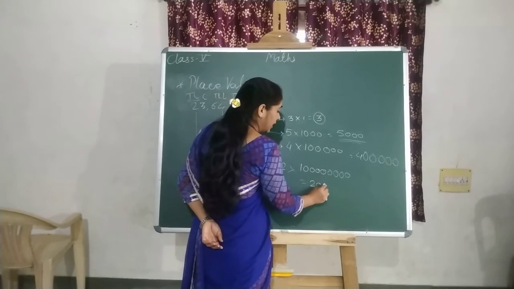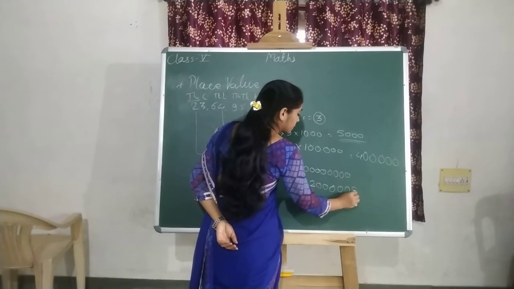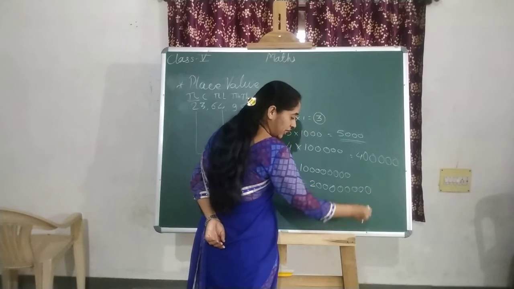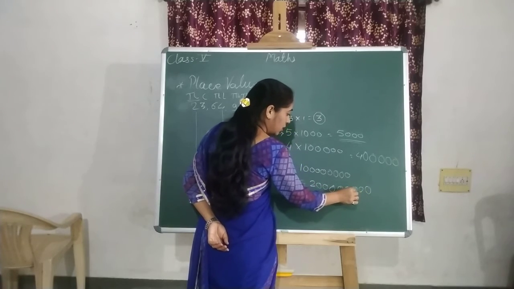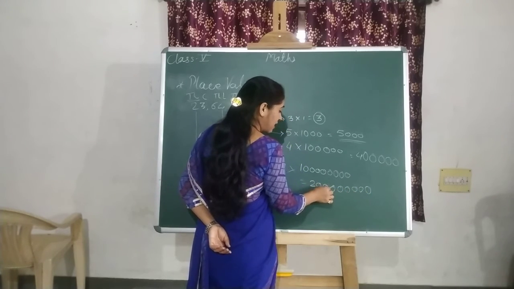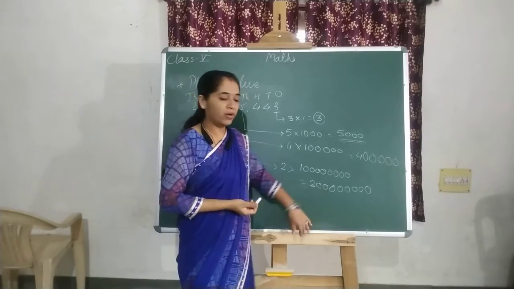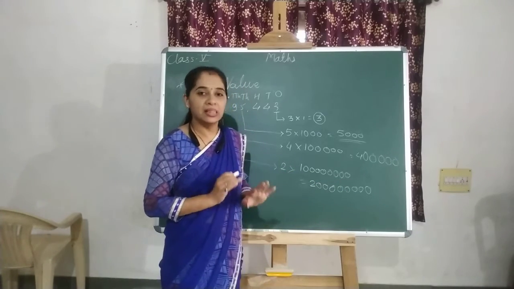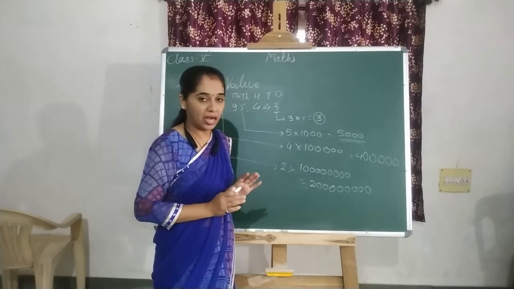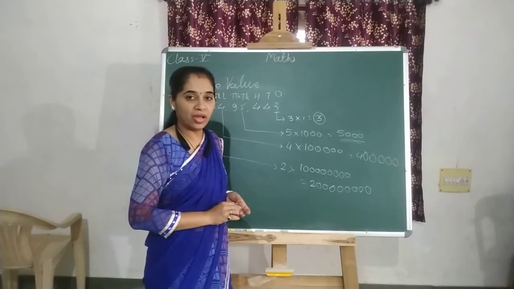So there will be 8 zeros. Count again: 1, 2, 3, 4, 5, 6, 7, 8. By mistake or in a hurry, you may give one more or one less, so it's better to count. So these are the place values.